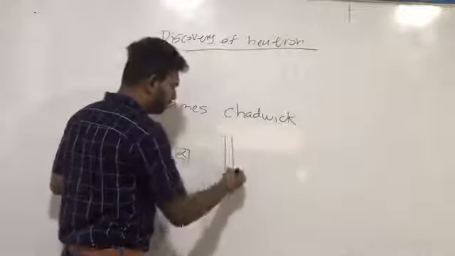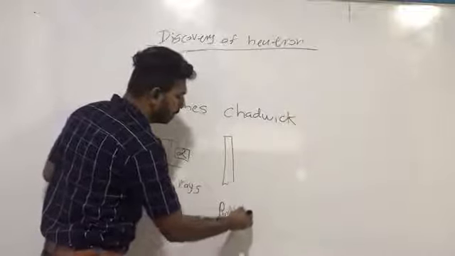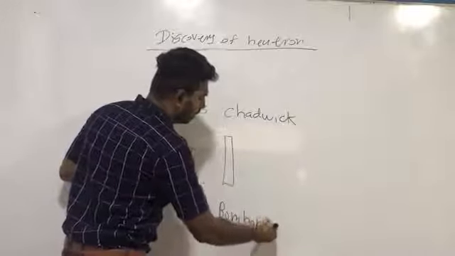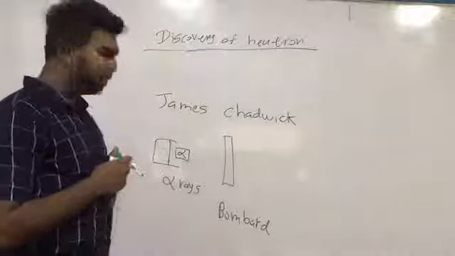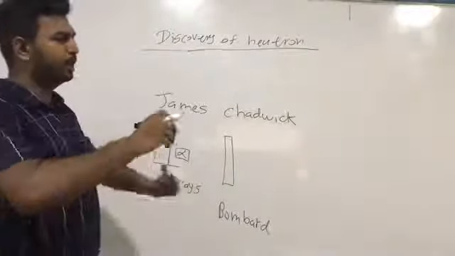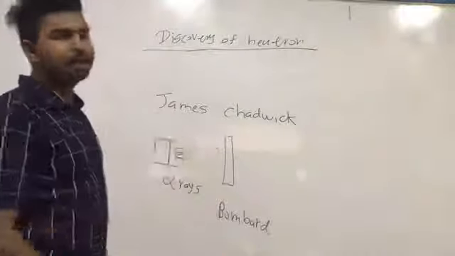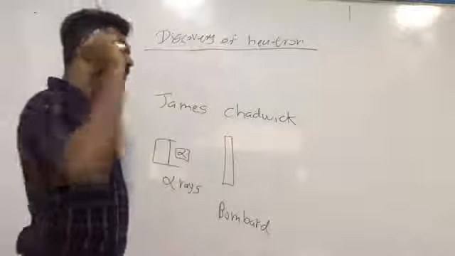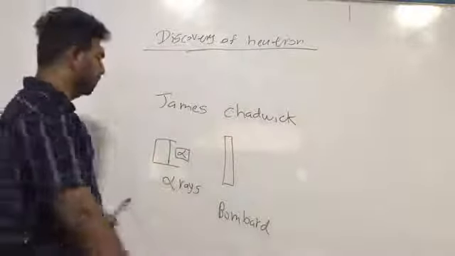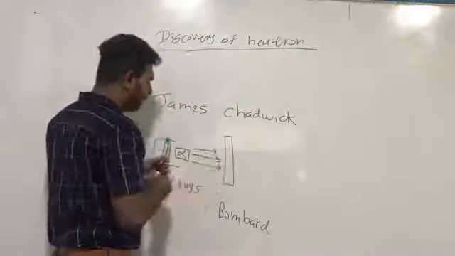So he bombarded. What's the meaning of bombarding? Bombarding means hitting with high velocity. If I hit a ball with a high velocity, I call that bombarding. So he bombarded alpha rays to a beryllium sheet.